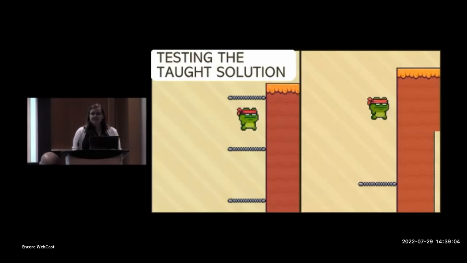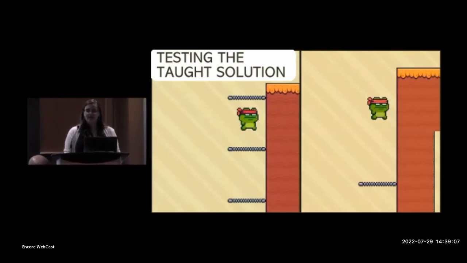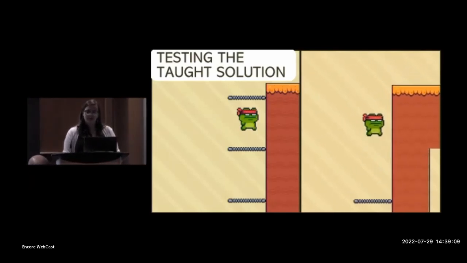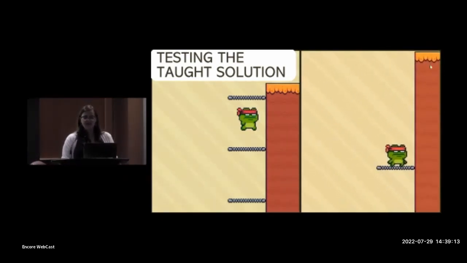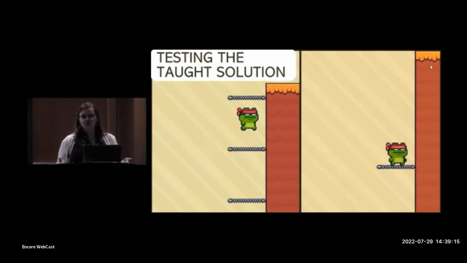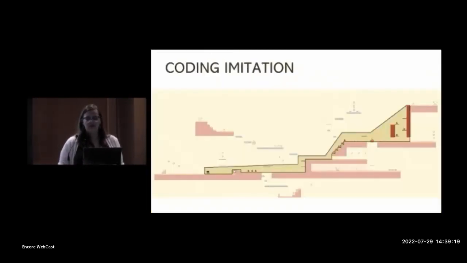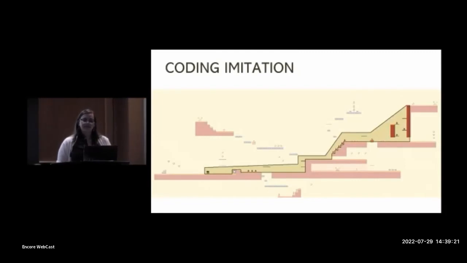So children can test the solution by getting to this part of the game and making a full jump, showing them that they don't have the height required to clear the top. And at this point, children should have evidence that the solution won't work, whether or not they're confident enough to act on that evidence.